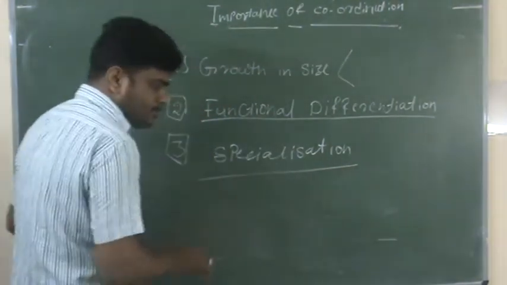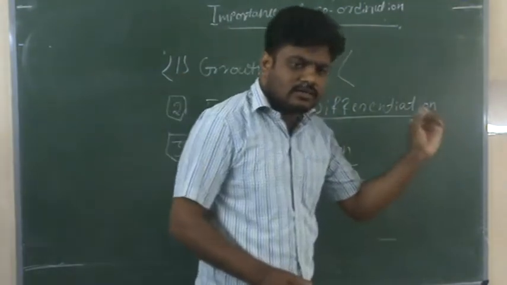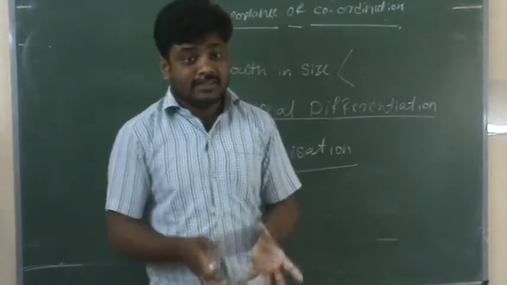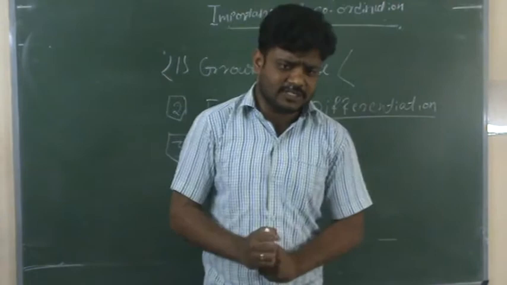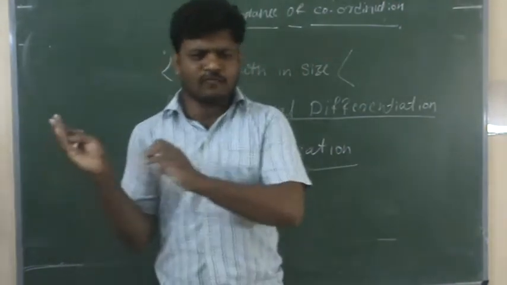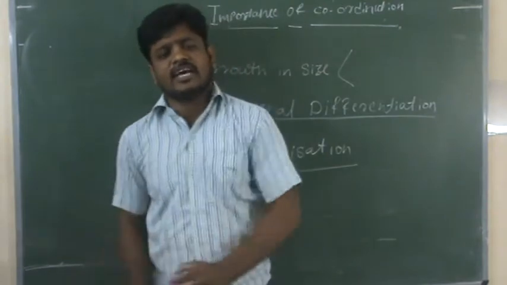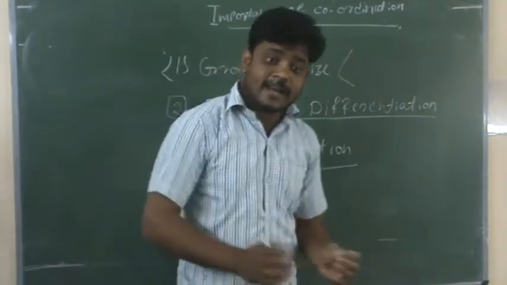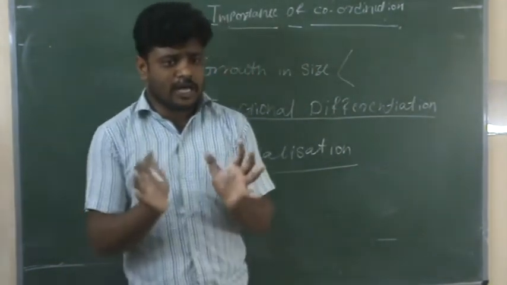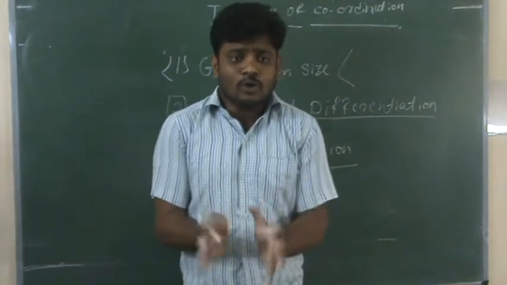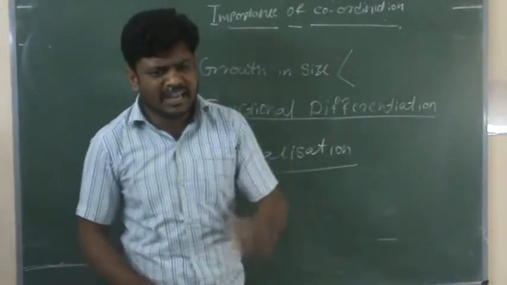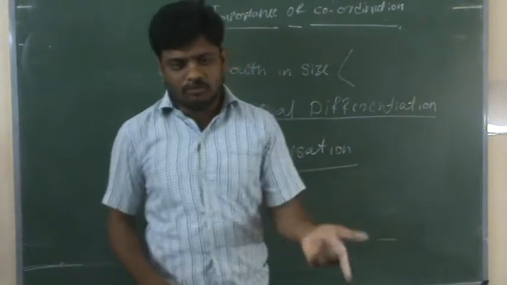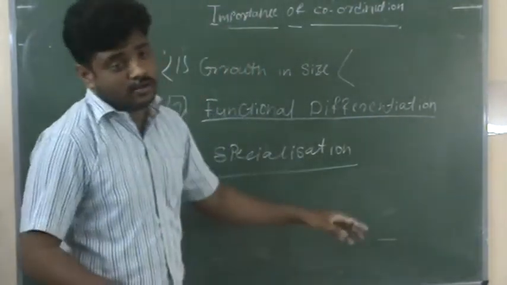Specialization: in the starting of industrialization, the industrial revolution, the entrepreneurs focused only on a single activity. They were not focusing on HR, finance, technical, R&D or production. They were just focusing on how to get profits, how to convert raw materials into finished goods. Later, it became specialization in each and every activity. How it works, I will explain.